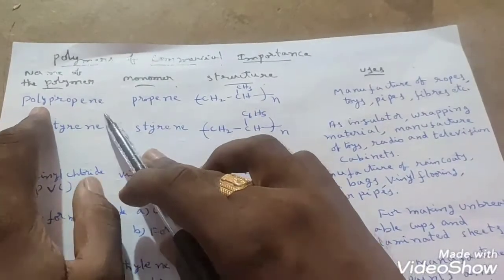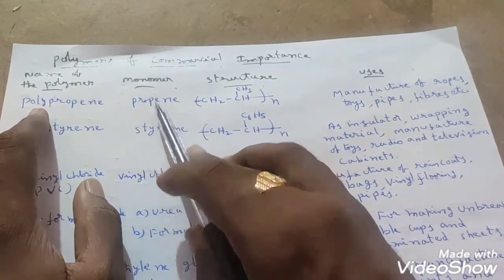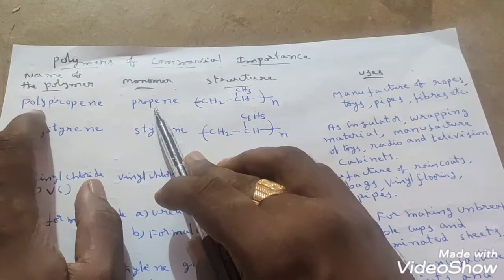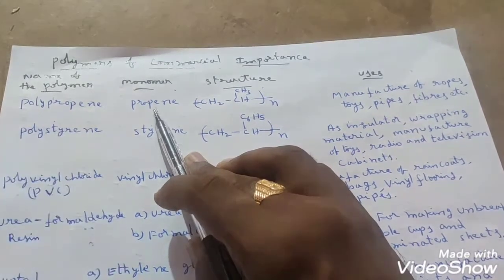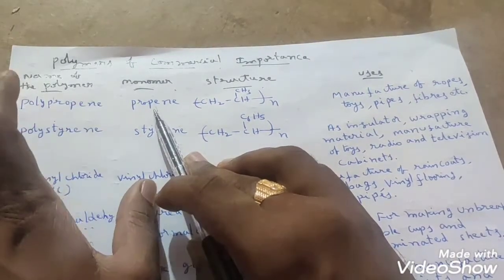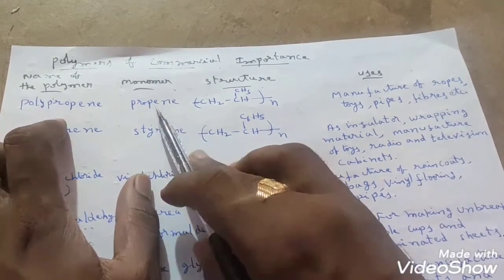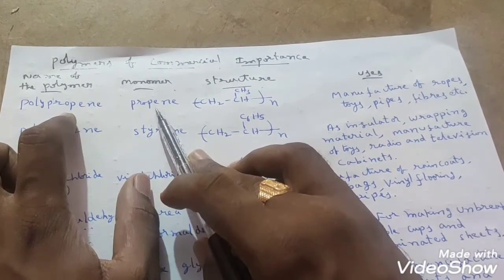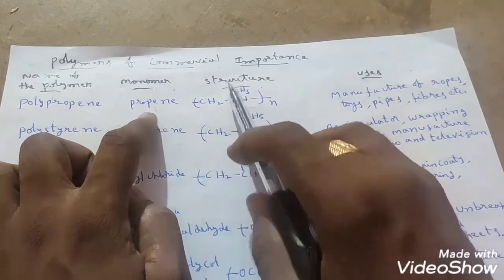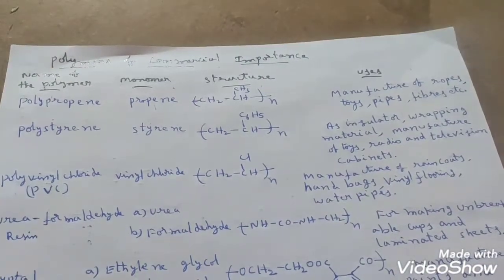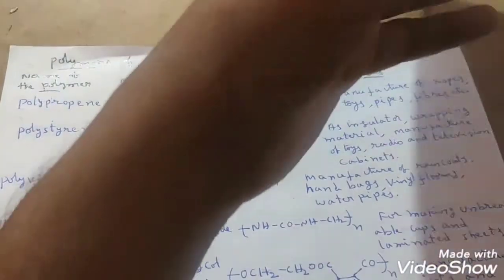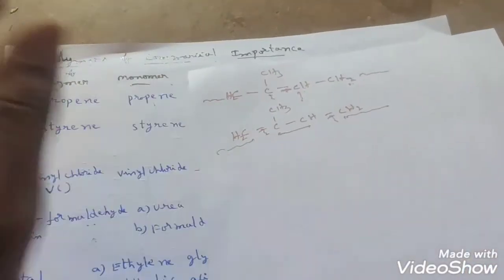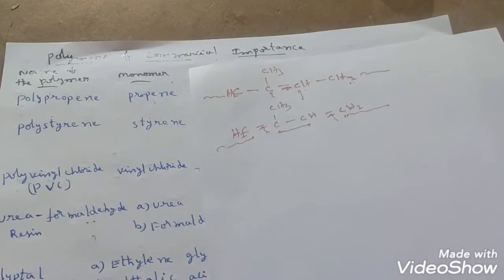Suppose polypropene is there. What is the polypropene monomer? Poly means many. Many propene molecules undergo polymerization and it gives polypropene. So the monomer unit in polypropene, we can say very easily, is propene, students. Then how do we get these partial structures? You may ask a question here, so for that purpose I am going to discuss this. Very simple.